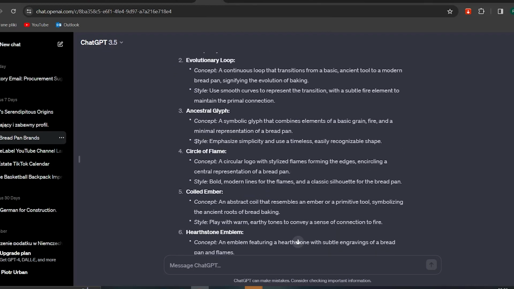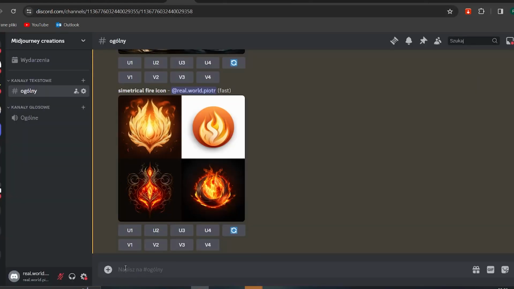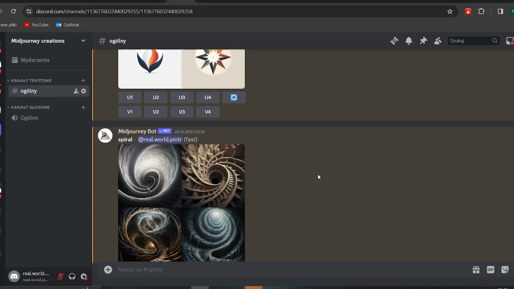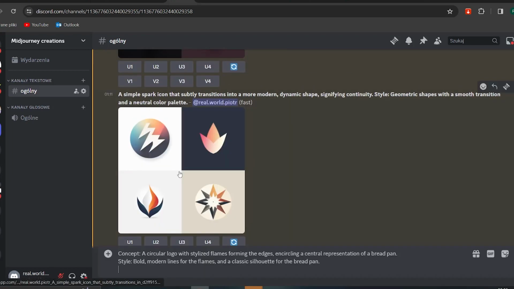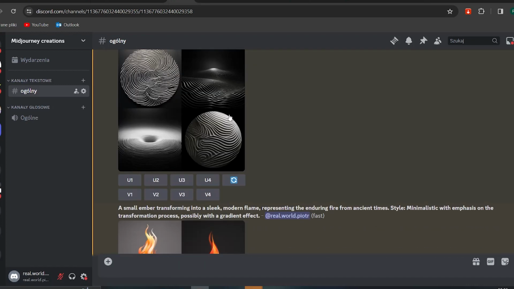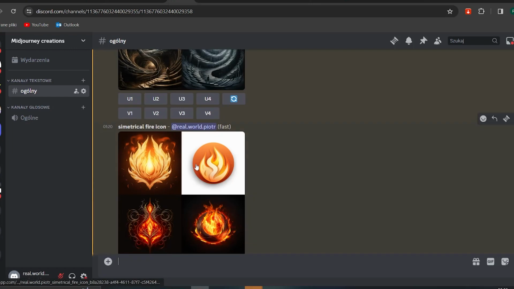I got all those results, as you can see, and I was simply copying the whole logo suggestion and pasting it here in Midjourney, the AI that is used to generate various illustrations, and based on that Midjourney was creating all those illustrations for me. As you can see here, there are flames and many other patterns.